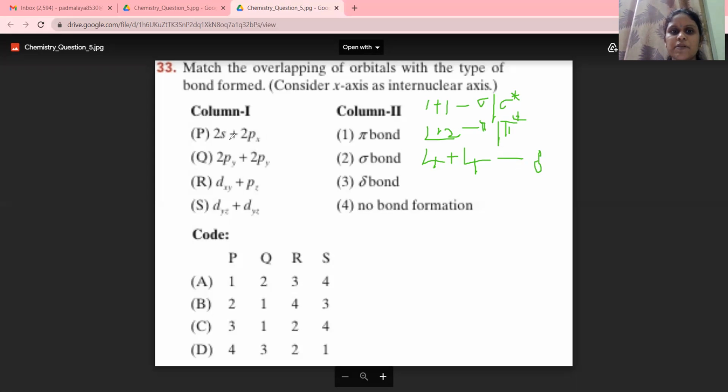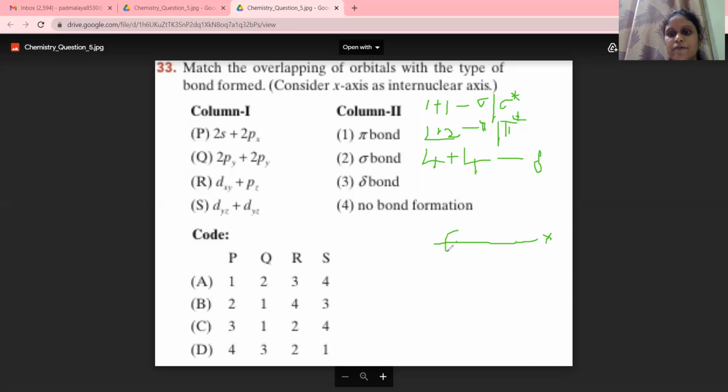When coming to this question, here they have given the internuclear axis as x-axis. Whenever they give the internuclear axis as x-axis, you have to take that x-axis as a horizontal axis. Now, we see the mixing of s orbitals with the px orbitals. Take the s nucleus and a p nucleus on the internuclear axis.